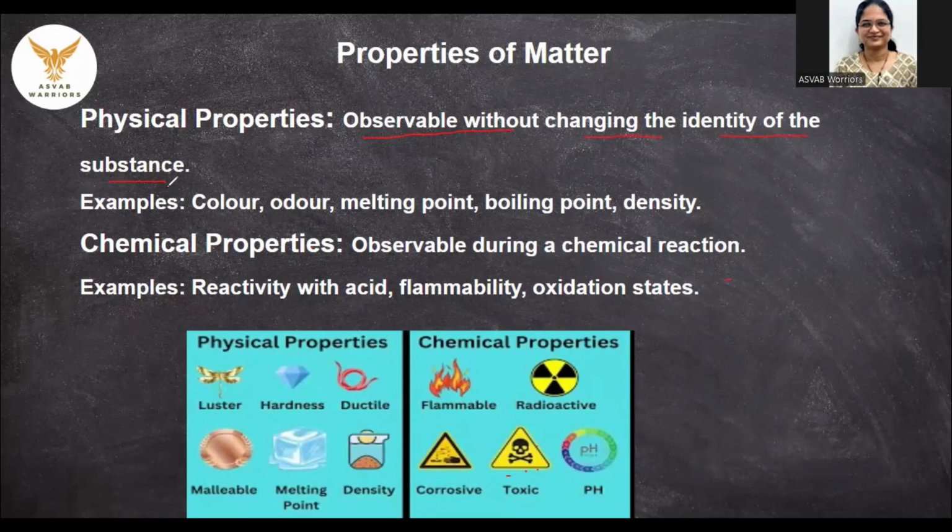So these properties may alter, but it is not going to change the identity or chemical structure of that particular substance. For example, color of the paper, it could be orange, it could be red, it could be white, but all these colored materials are paper in nature. So their chemical structure is one and the same. Odor, so it might be changing due to physical changes, but it is a property of a material.